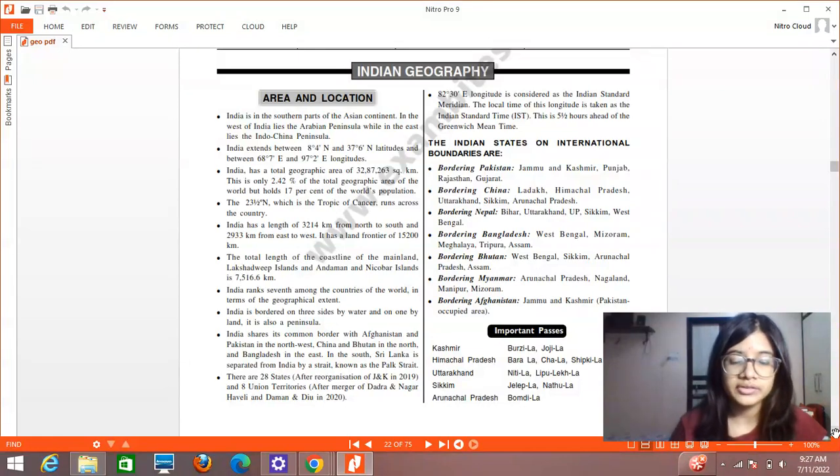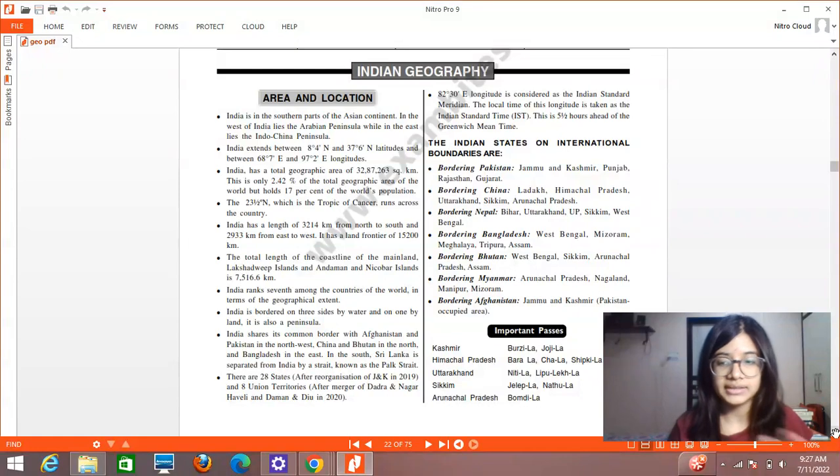Then it is bordered on three sides by water and on one side by land. And India is also a peninsula, as we all know. Then India shares its common borders with Afghanistan and Pakistan in the northwest, then China and Bhutan in the north, and Bangladesh in the east. Then in the south, Sri Lanka is separated from India by a strait, which is popularly known as the Palk Strait. This is important.